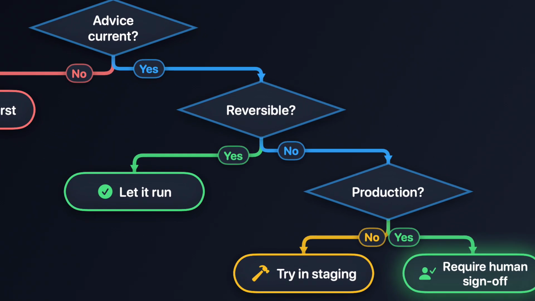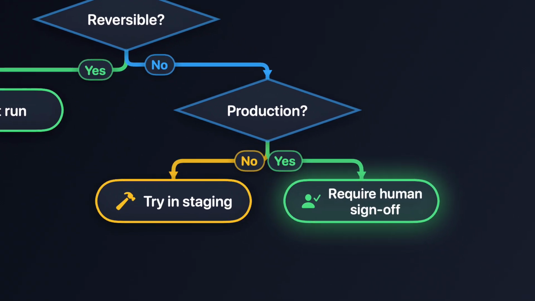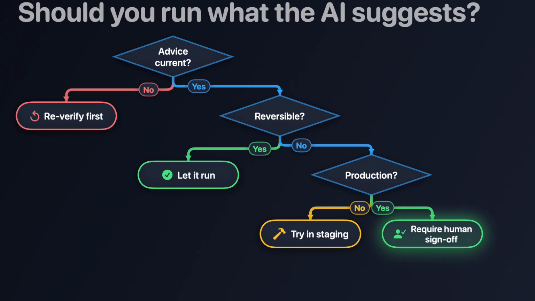If yes, is it reversible? If you can undo it, let it run. If you can't, one more question. Is this production? If not, try it in staging. If it is, require a human to sign off. 3 questions, 4 different recommendations.